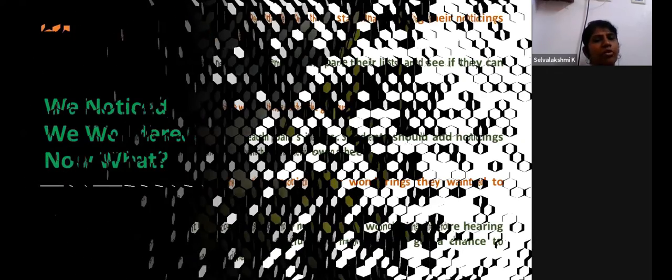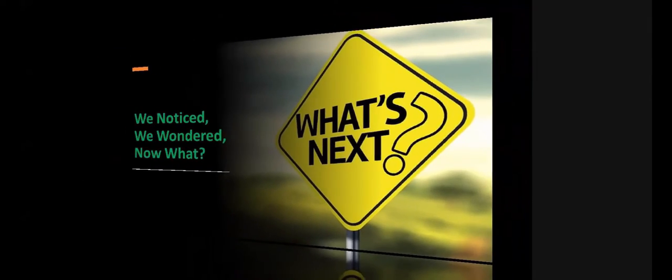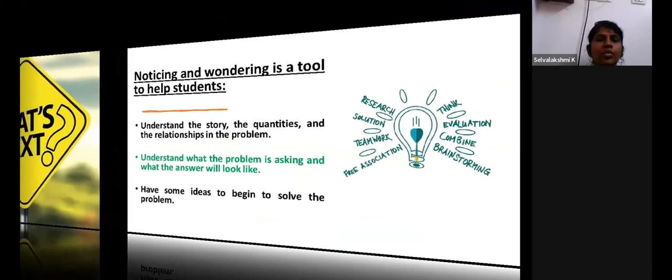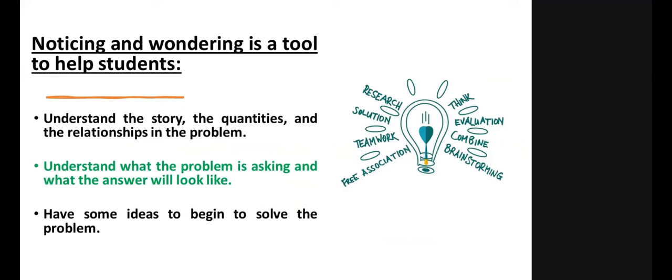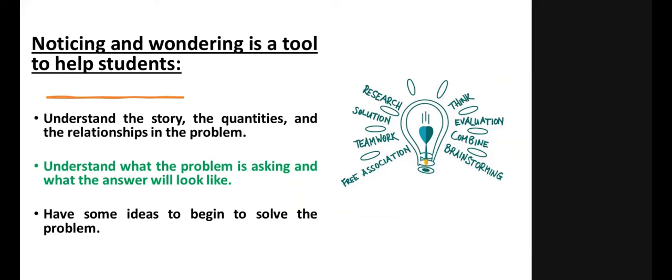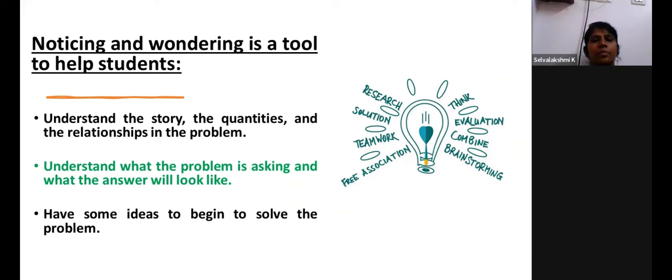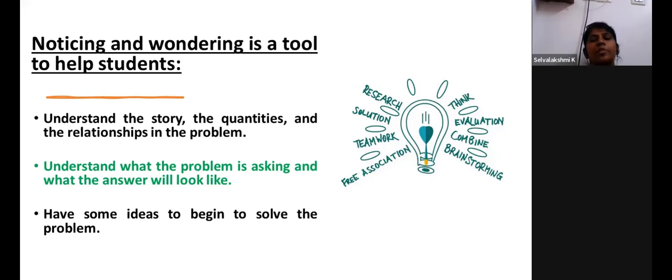Okay, now you may ask, we have noticed, we have wondered, so what do we have to do next? Yes, noticing and wondering is a very good tool to help the students understand the story. The quantities given in the problem, that is the numbers given in the problem, now they will be able to relate. How is this number related to the other number given in the problem? And now they will understand what the problem tells and what is expected from the problem.